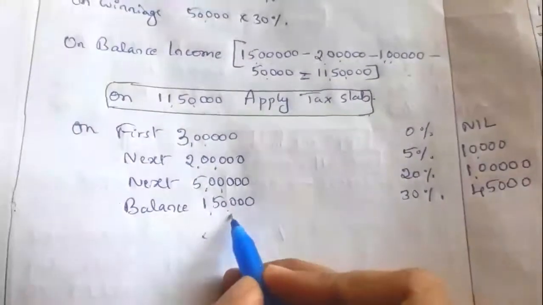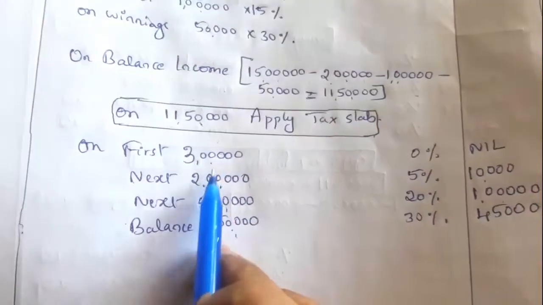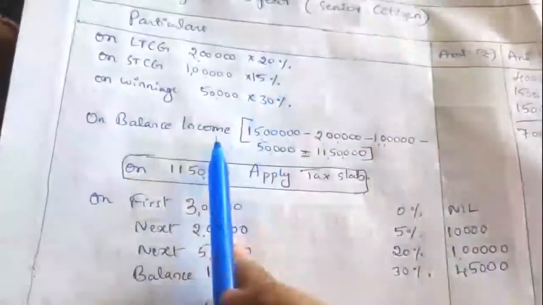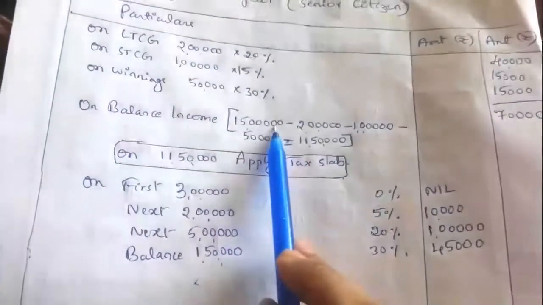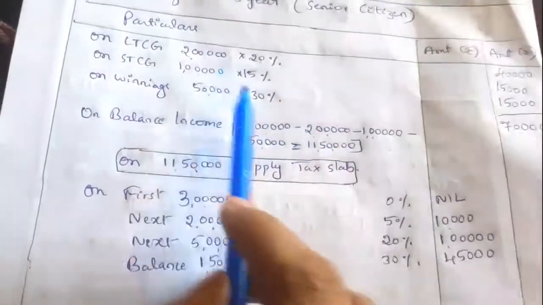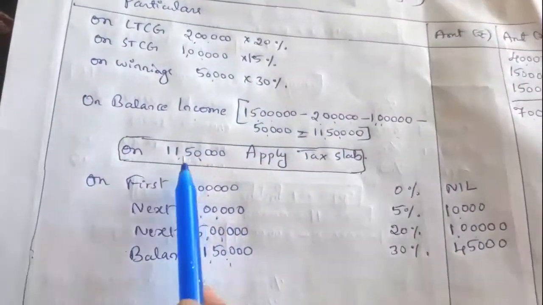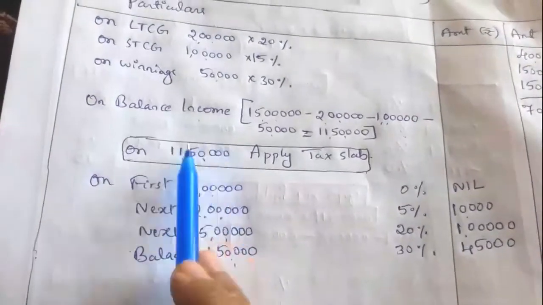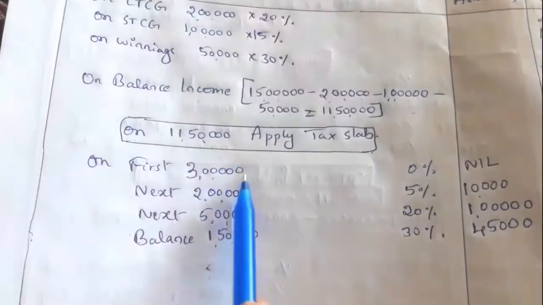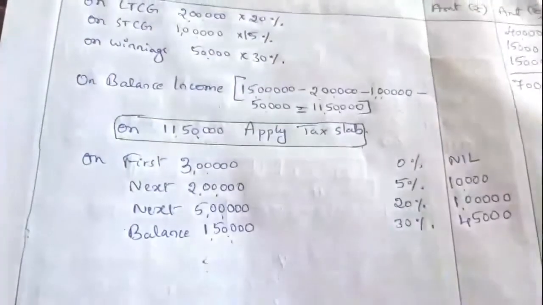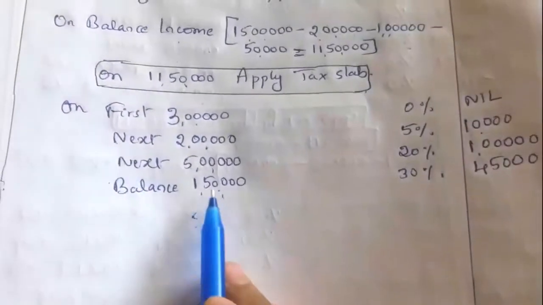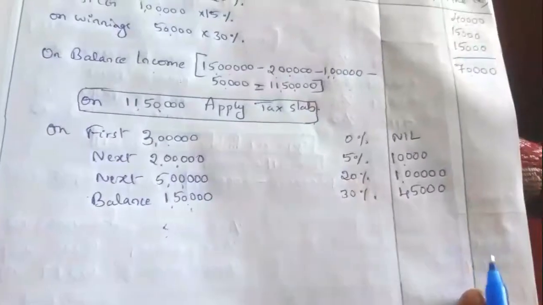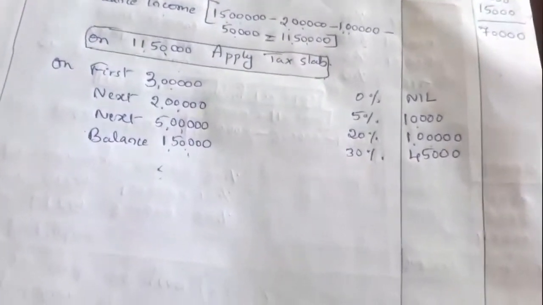So balance income we have to compute like 11 lakh 50,000 minus the tax income. In order to compute balance income we have to take the total income given in the question. Total income means the value computed here. So the balance income is 1 lakh 50,000. So 1 lakh 50,000 into 30%, that is 45,000.